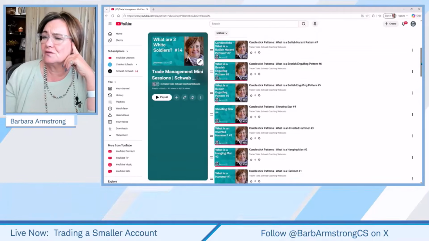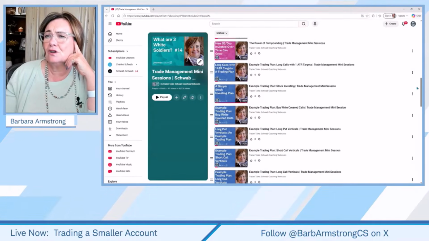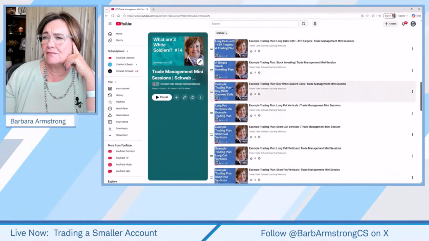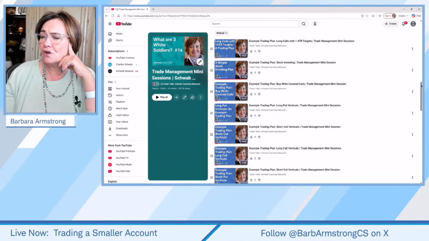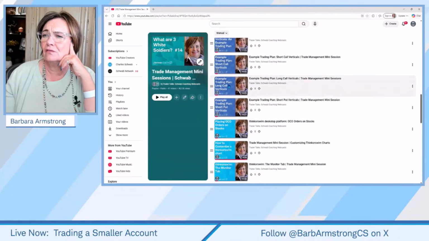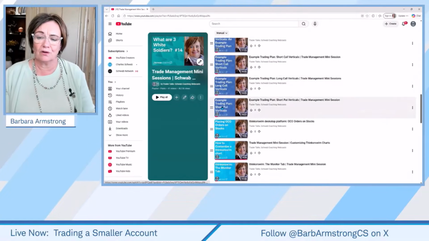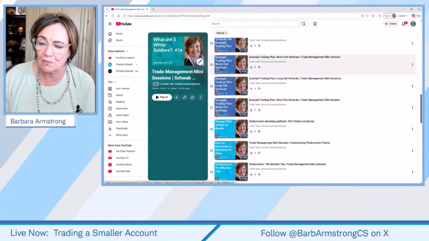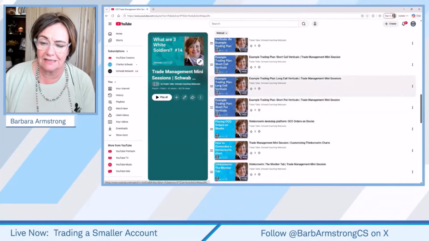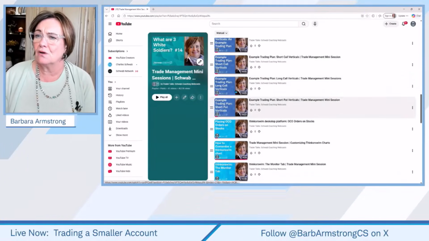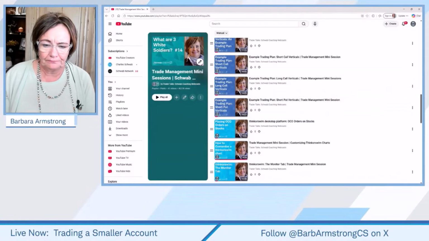And then today we looked at a buy right covered call and discussed that. And here's an example trading plan that you can use as a framework from which to create your own trading plan. And there's also one for long call verticals and short put verticals, both of which we have example trades on today as well. So that's that one.